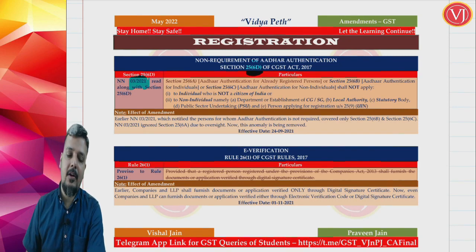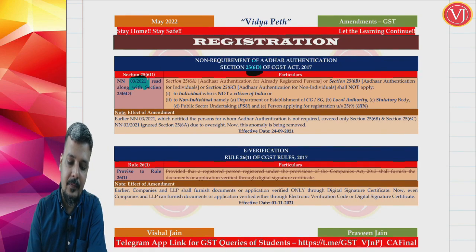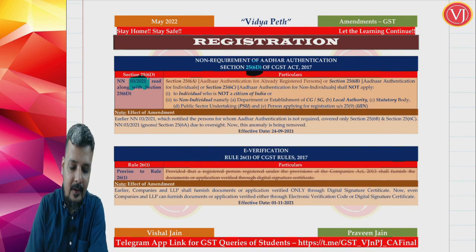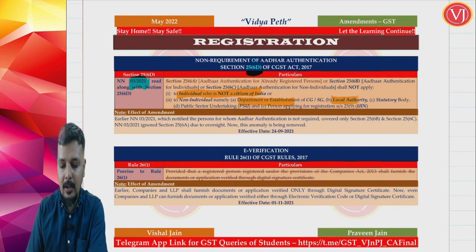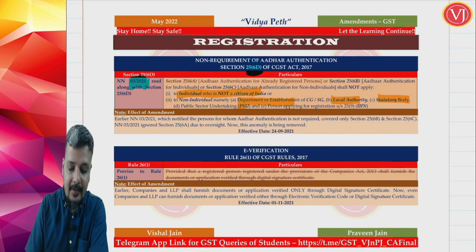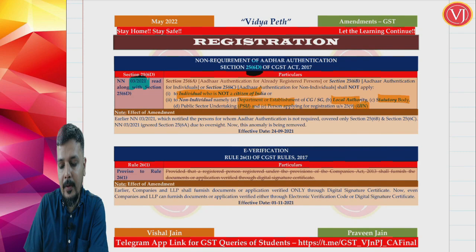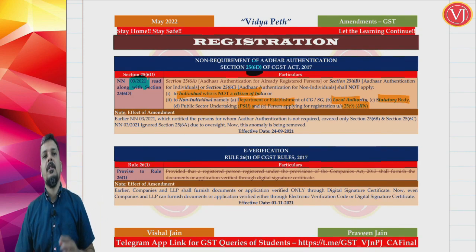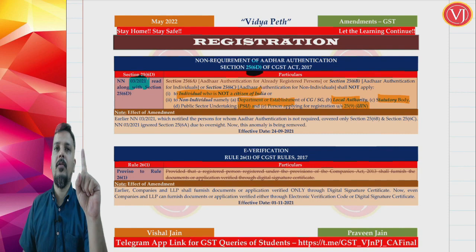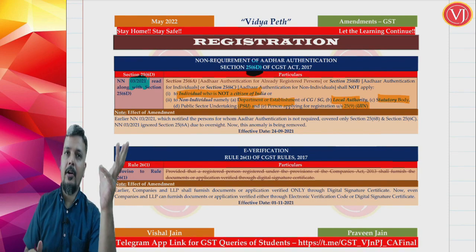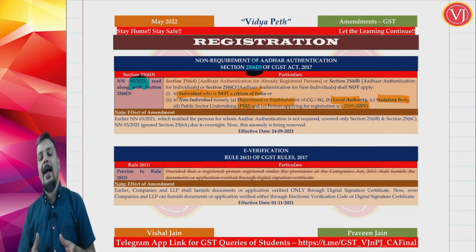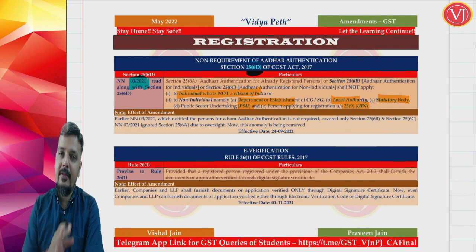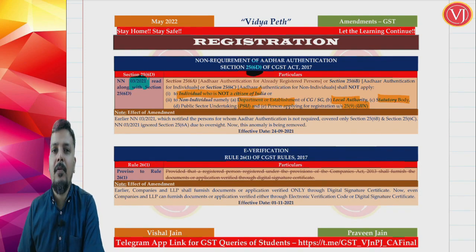Now already when you talk about a few notified persons, right, when you talk about an individual who is not a citizen of India, or when you talk about non-individuals, namely department or establishment of central government, state government or local authority or a statutory body or a public sector undertaking, or those who are required to take unique identification number. So these were the sectors: individual who is not a citizen of India. Second was a sector where non-individuals, where you are talking about government, local authority, statutory body, public sector undertaking, and also when you talk about UIN, they were not required to go for Aadhaar authentication.